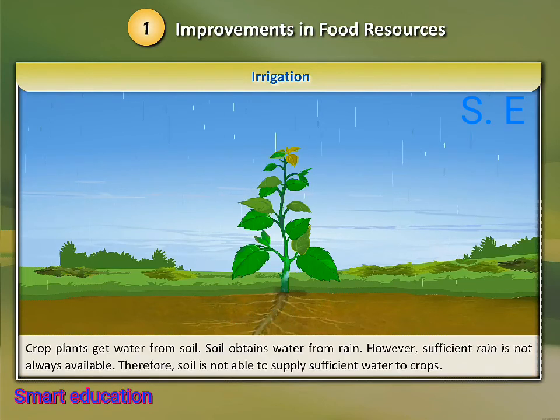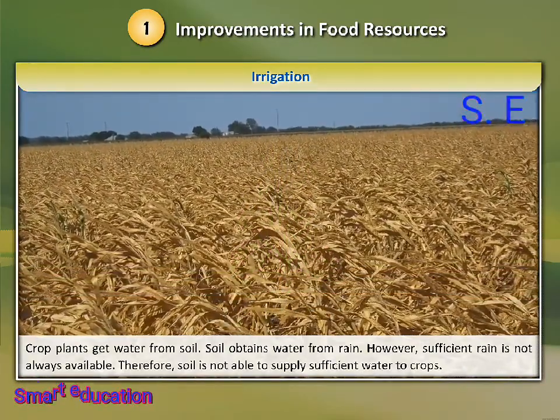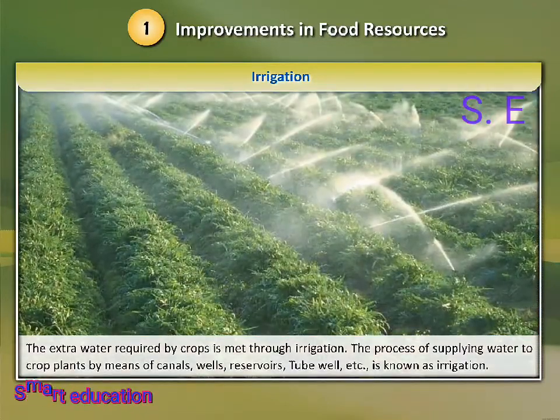Irrigation. Crop plants get water from soil. Soil obtains water from rain. However, sufficient rain is not always available. Therefore, soil is not able to supply sufficient water to crops. The extra water required by crops is met through irrigation.